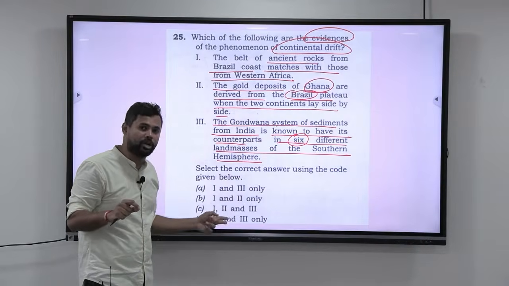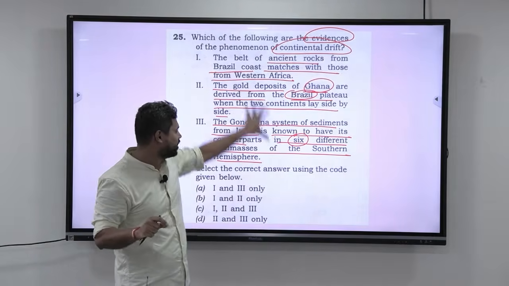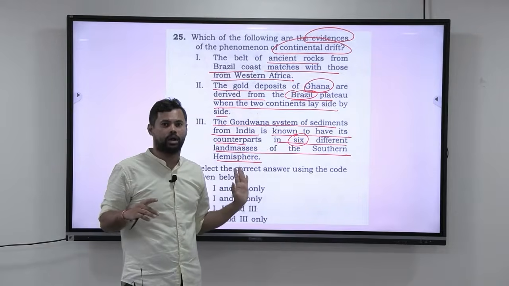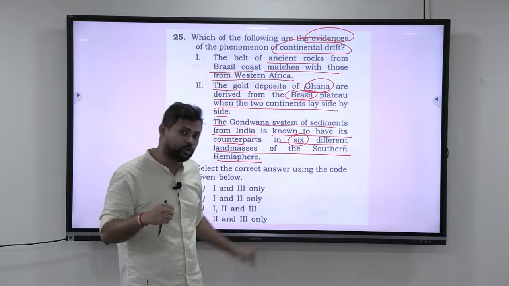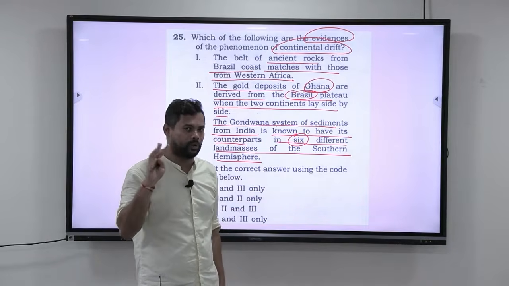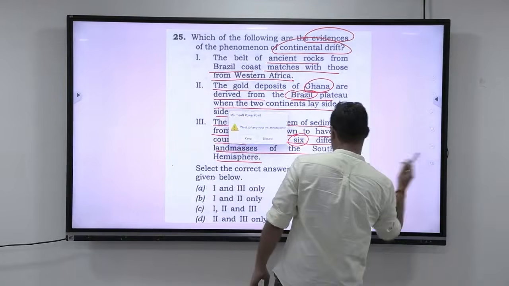They are doing it purposely because they want you to be attentive throughout the question. Just by reading this, you came to the conclusion all the statements are correct. I am confident, mark D and go. You are going wrong. Please be careful, because many of my students have gone wrong like that also. Overconfidence is not good in the prelims exam. Now let us assess what this particular statement is trying to tell you.